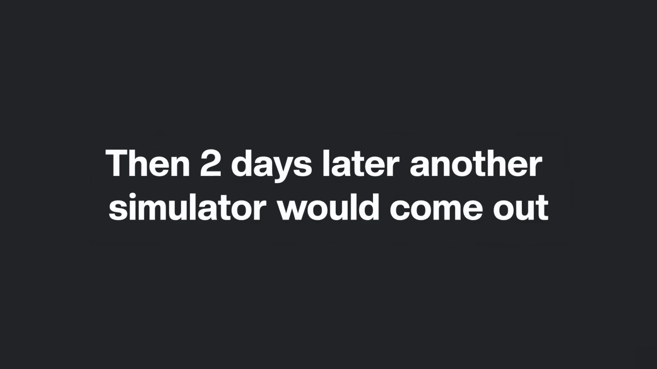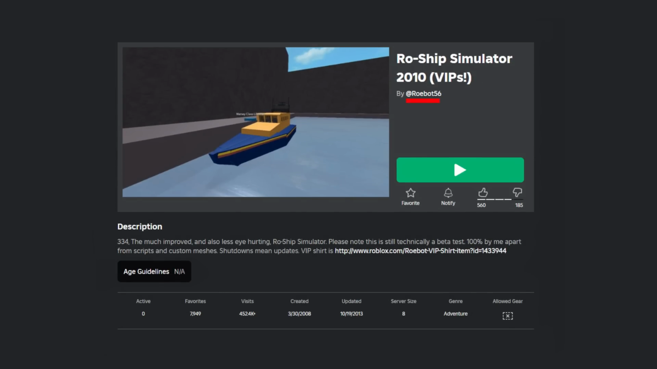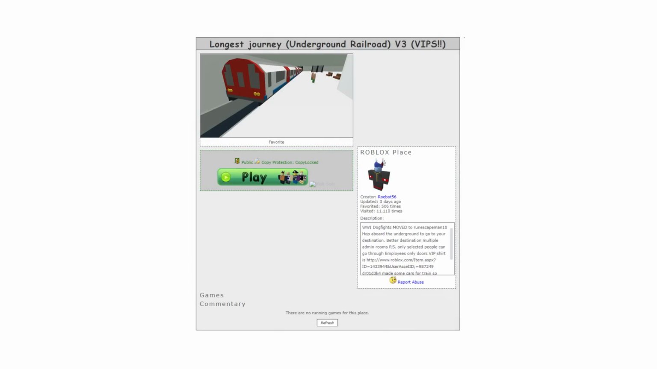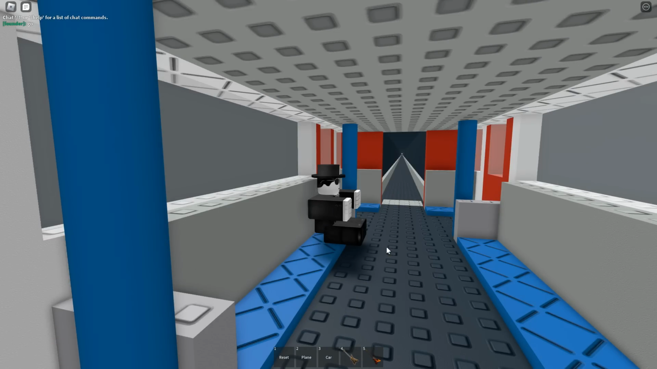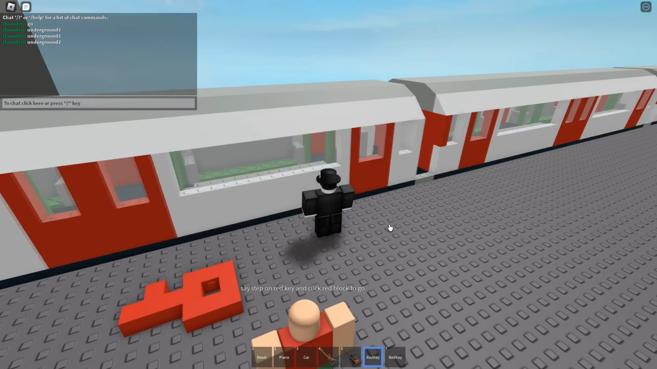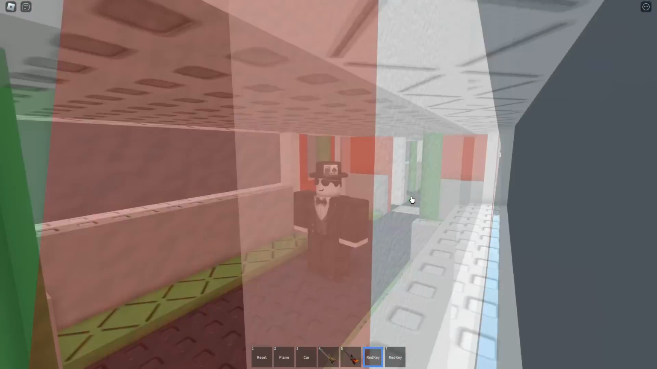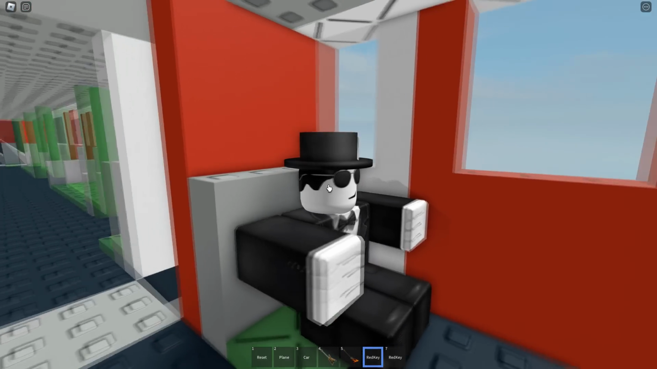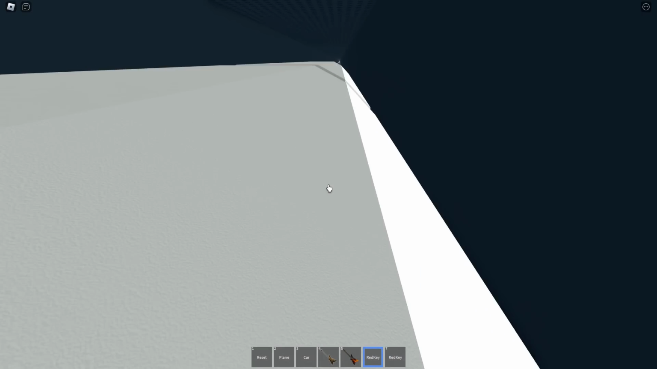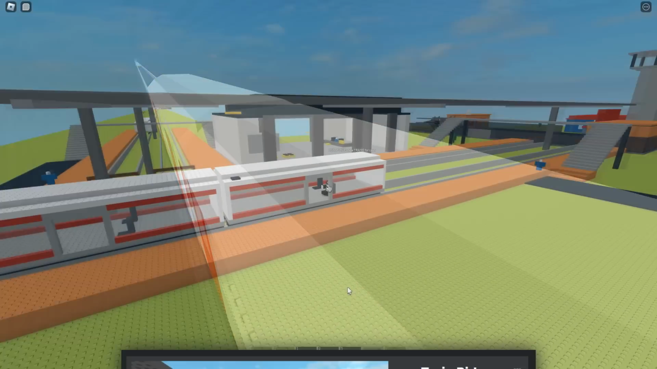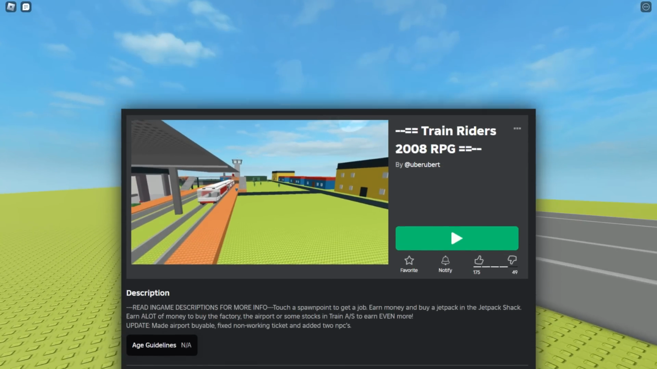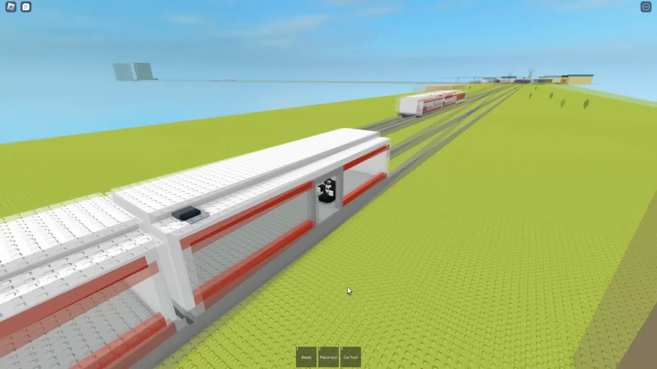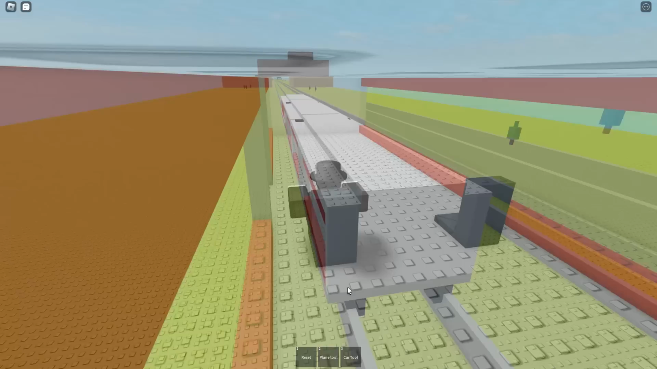Then 2 days later, another simulator would come out by Robot56, Row Ship Simulator, but originally when the game came out, it was called The Longest Journey Underground Railroad, which was just a simple game of hopping onto a train and flying down the track, then going into another train to do the same thing. The premise of the game is quite simple and could also be technically classed as a simulator, as it was using trains, which at the time were quite common, like Train Riders RPG by Uber being made 2 months earlier, but this game is more of a role-playing game with more features around it rather than having the trains as its standalone thing.